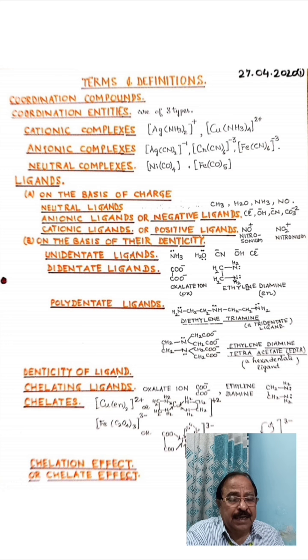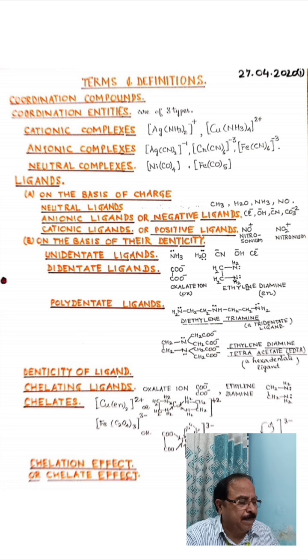Now coordination entities, depending upon the charge present on them, can be classified into cationic entities or cationic complexes, anionic entities or anionic complexes, and neutral entities or neutral complexes. If the charge present on the coordination entity is plus, it is called a cationic entity or cationic complex. I have given two examples.